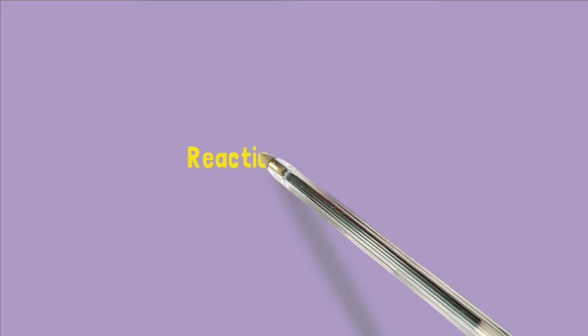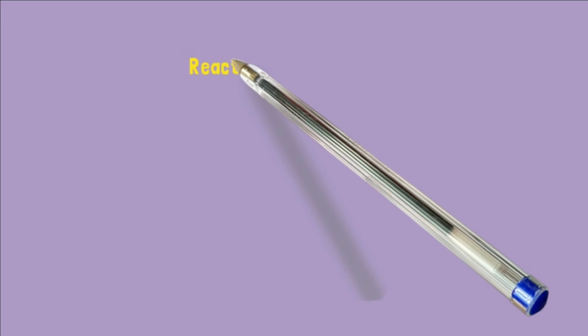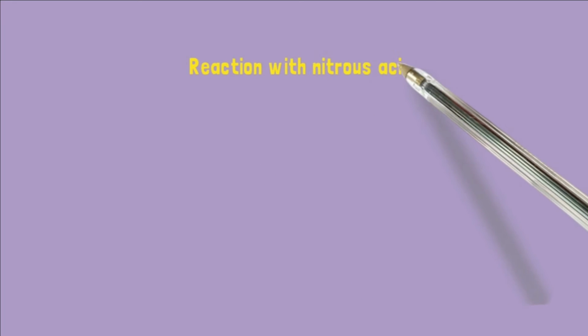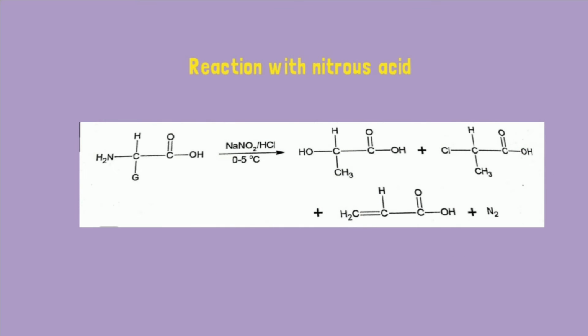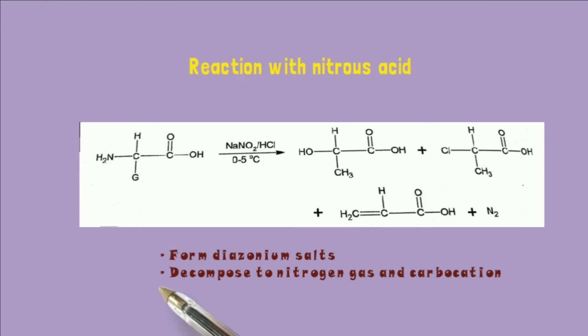Reaction of amino acid. Reaction with alcohol: it will form ester and water. Reaction with nitrous acid: it will form diazonium salt as an intermediate, which then decomposes to nitrogen gas and a carbocation. Lastly, it will form alkenes.